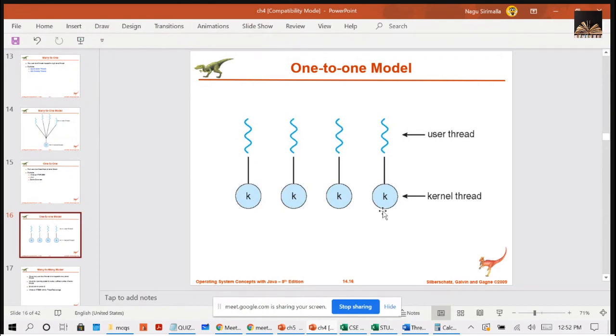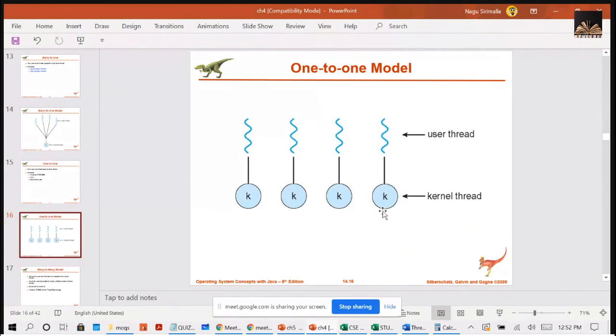And it also allows multiple threads to run in parallel on multiple processors. Because you have separate kernel threads for this, in a multi-core system, multiple threads can run in parallel. So the only drawback here is, whenever you are creating a user thread, you have to create a corresponding kernel thread. So it will put a burden or overhead on the performance of the application, right?